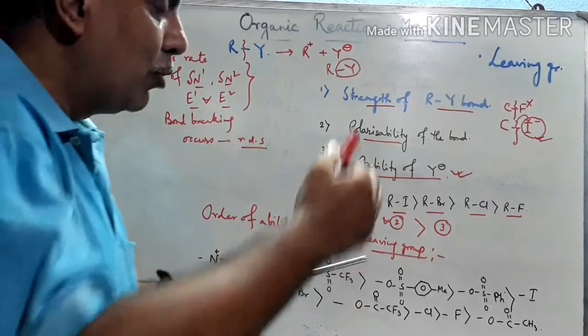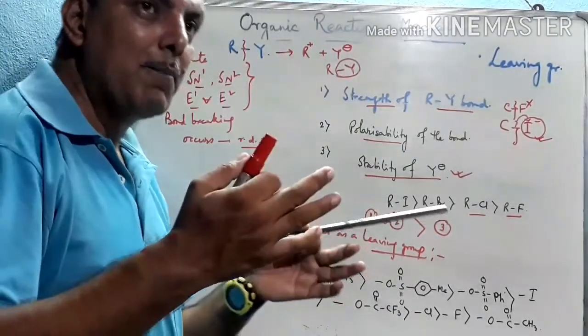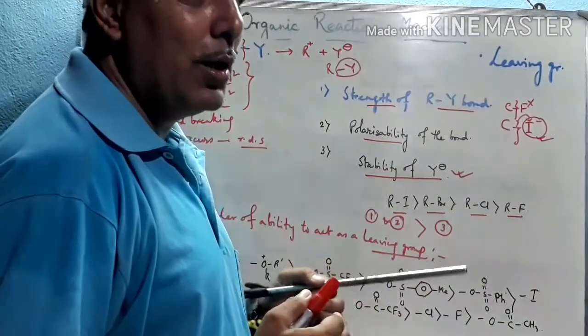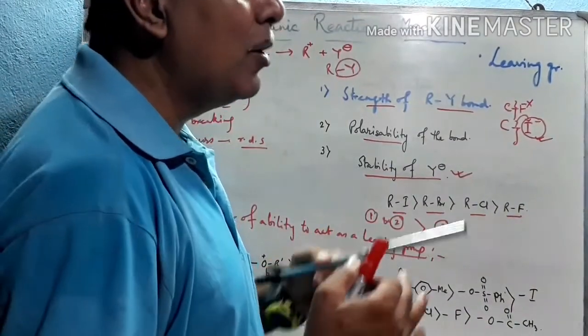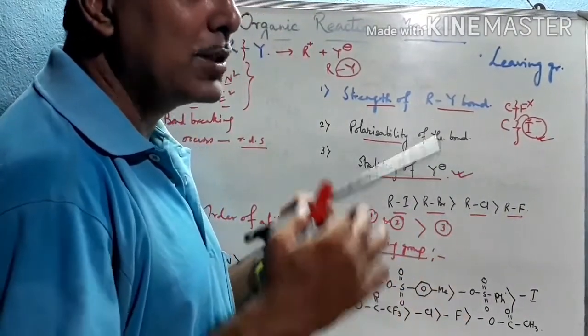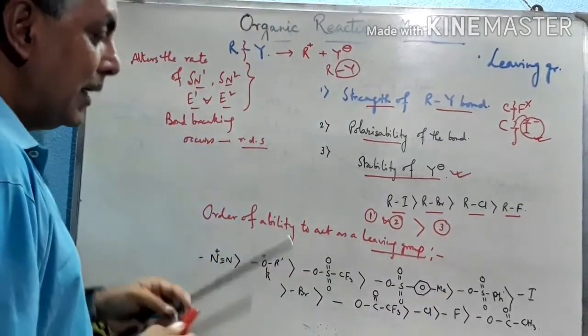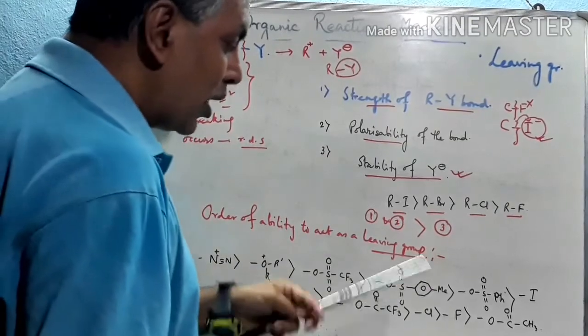So a good leaving group is that group which is bulkier as compared to the other. So the bond length is somewhat longer as compared to a smaller sized atom. The overlapping region is very low, bond strength is very low, and it easily dissociates and can act as a good leaving group. See this sequence. This is the order of the good leaving groups.